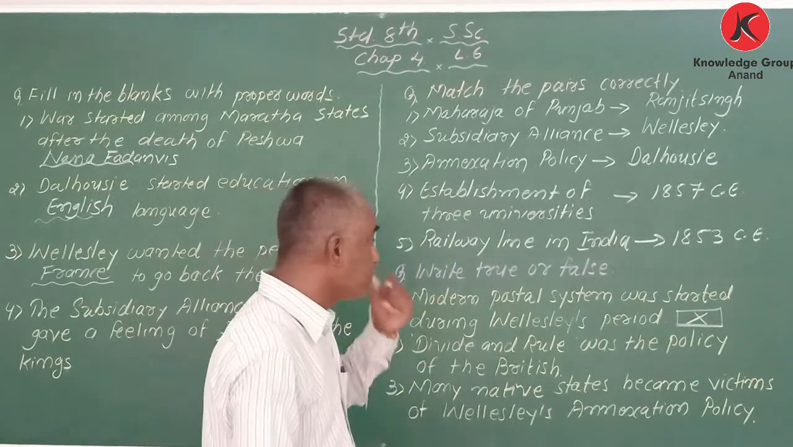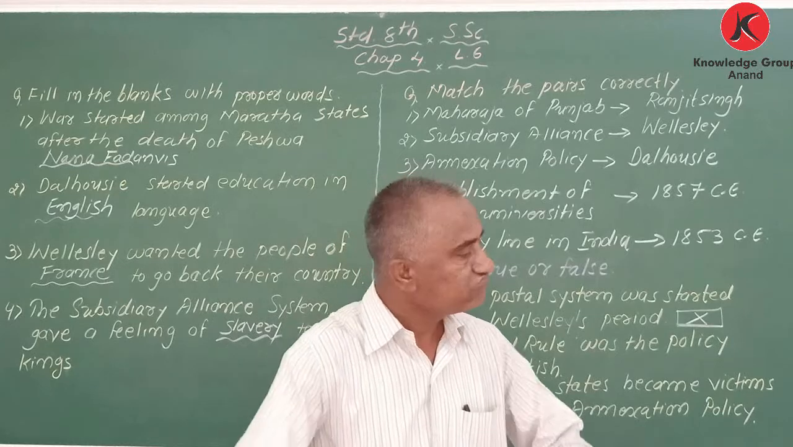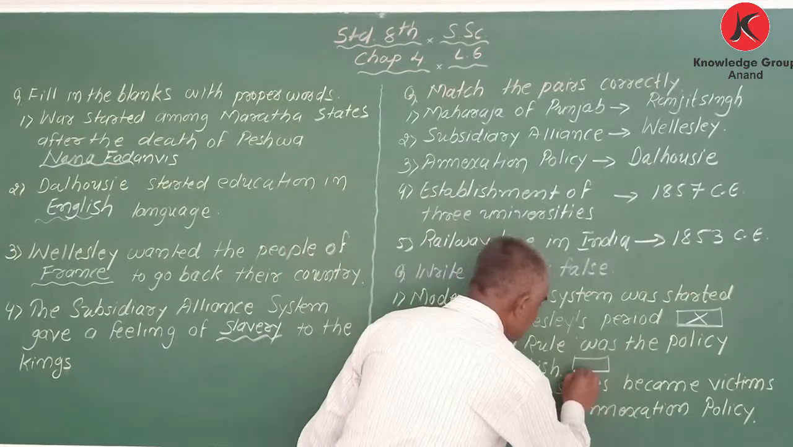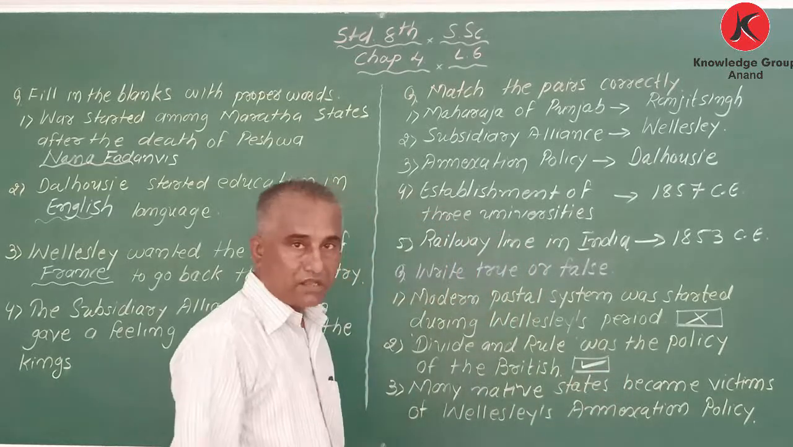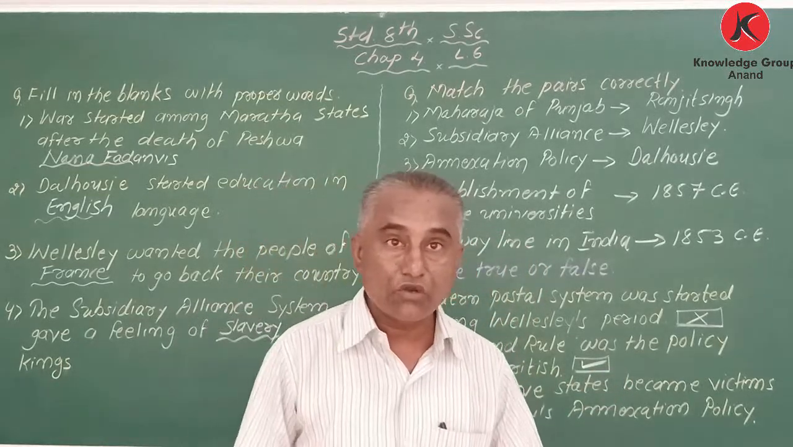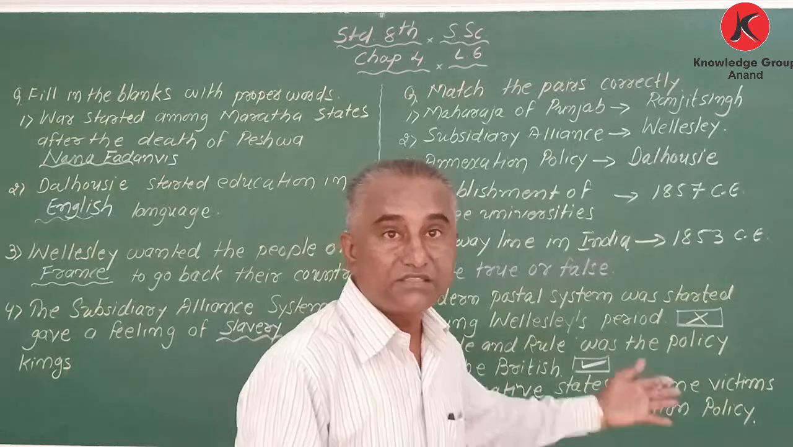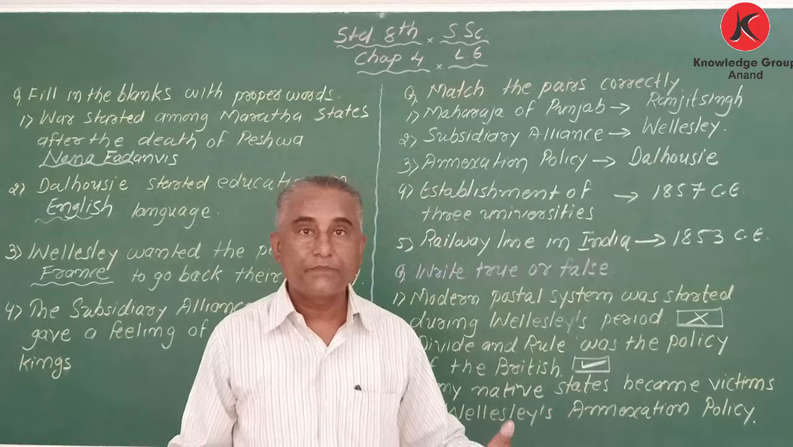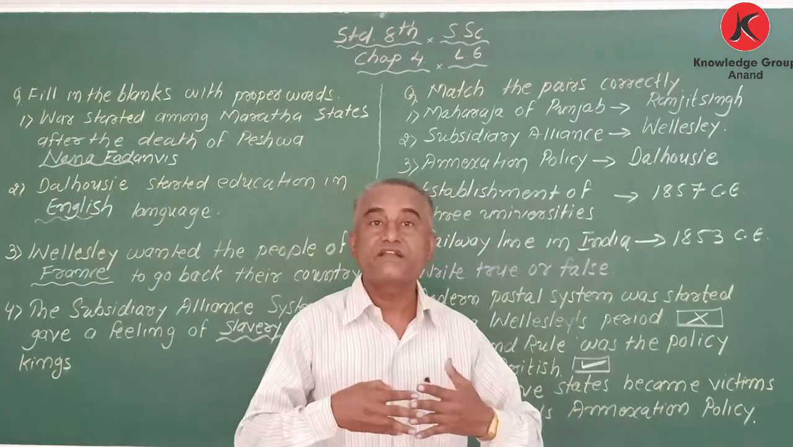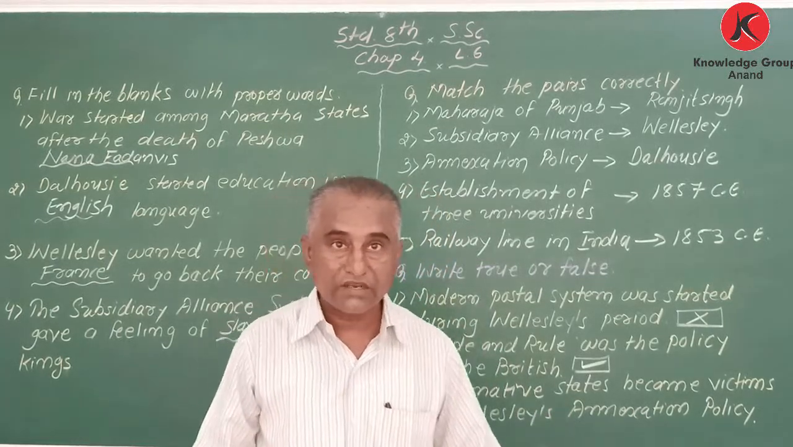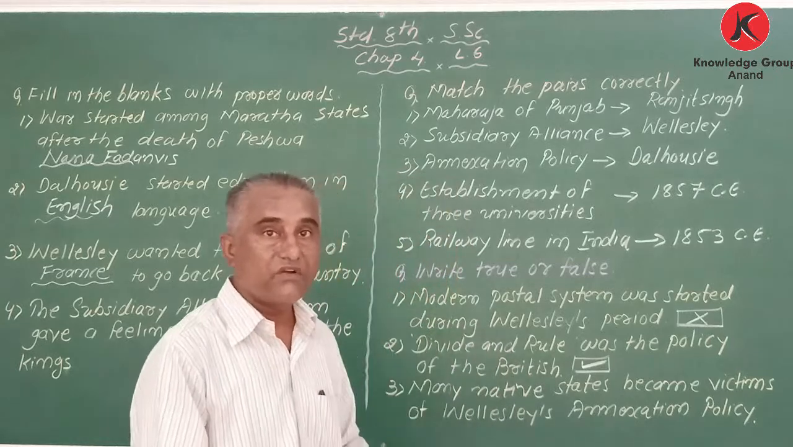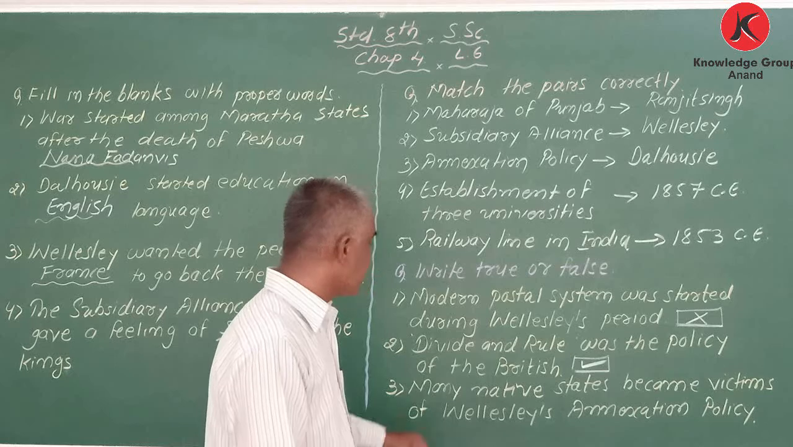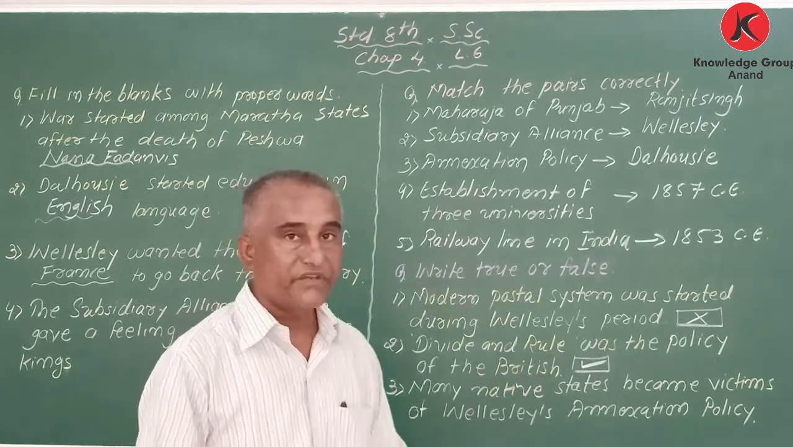Now, divide and rule was the policy of the British. Yes, we know. He started this policy of divide and rule. My dear student, till today we are suffering from this policy. They divided the people into different castes, even into religions, different creeds. And still we are fighting in the name of religion. So divide and rule was the policy of the British.